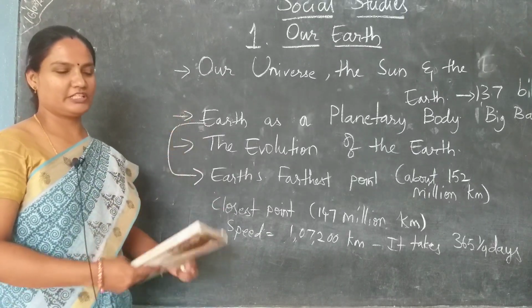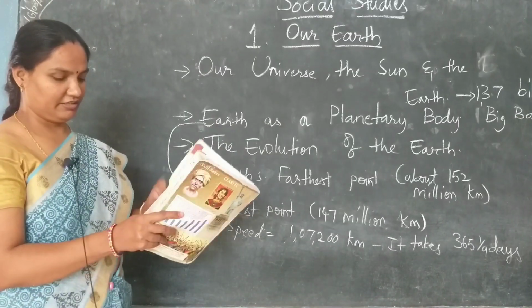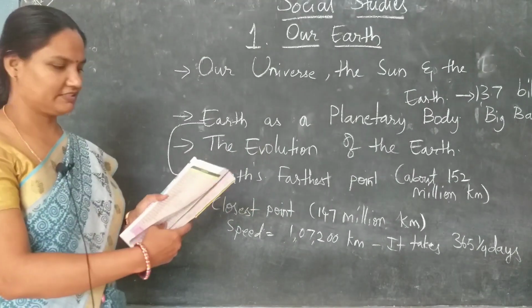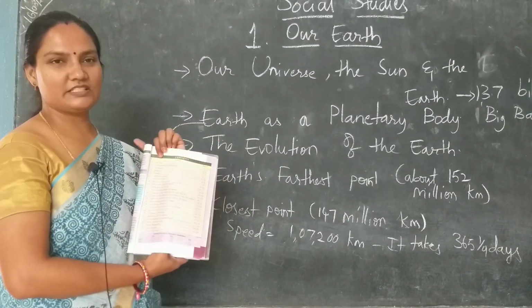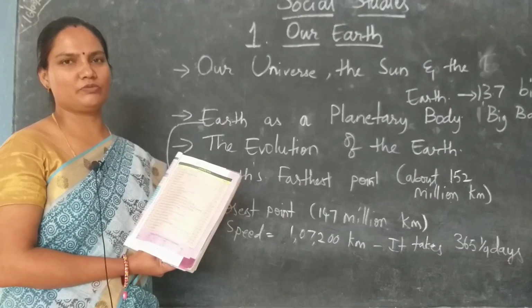In your new social textbook, you have altogether 24 lessons. These 24 lessons have covered everything: geography, history, civics, economics.